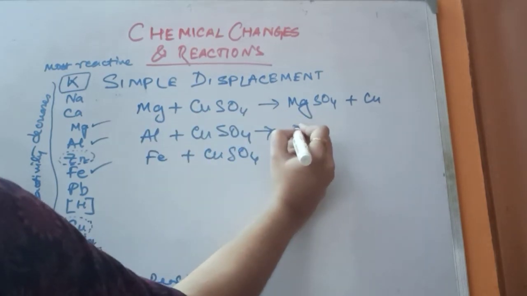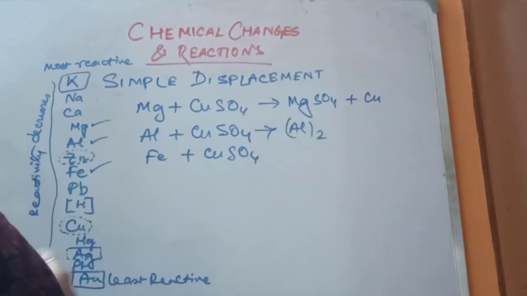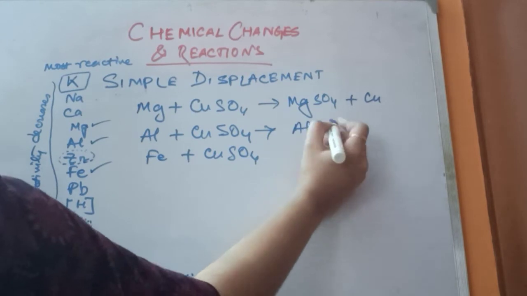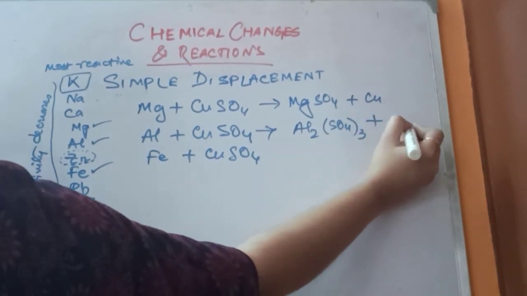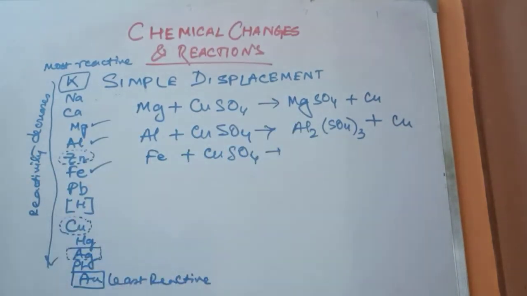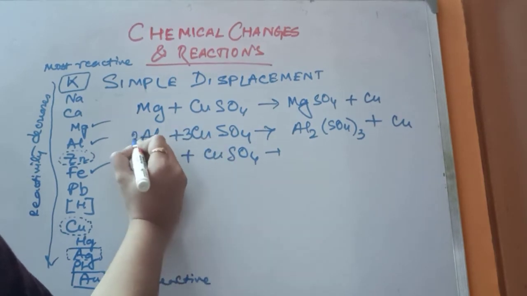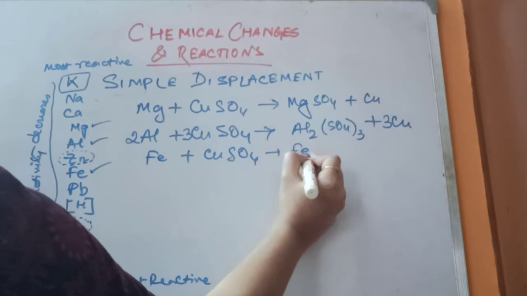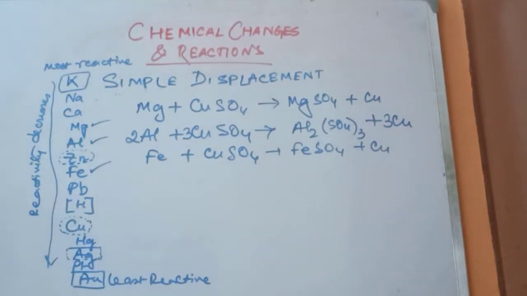Aluminium will displace copper to form... very sorry for making such mistakes. I am balancing this reaction. Iron sulfate and copper. So these are the examples of certain displacement reactions.